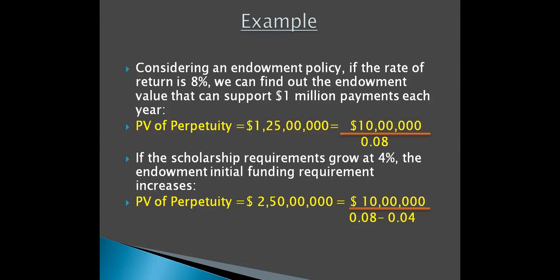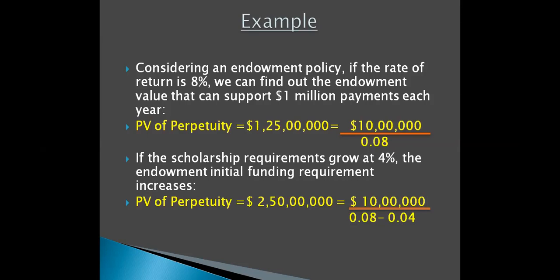So there's an endowment policy. Now, if the rate of return is 8%, we have to find out the endowment value which will support 1 million payments each year. So how do we calculate the present value of perpetuity? Here the C, that is the cash flow, is given as 1 million. So we have written it 10 lakhs. 1 million is 10 lakhs.